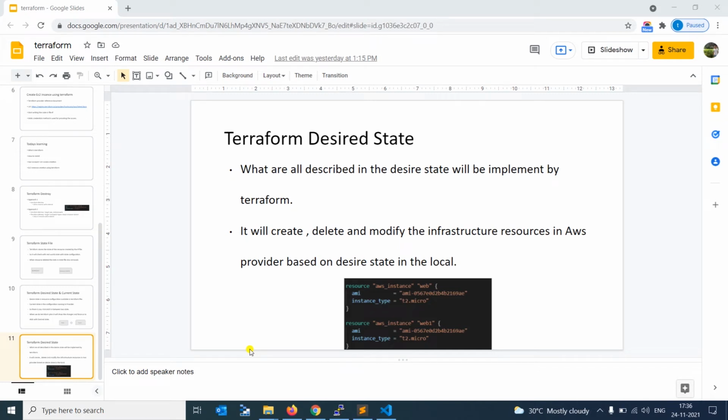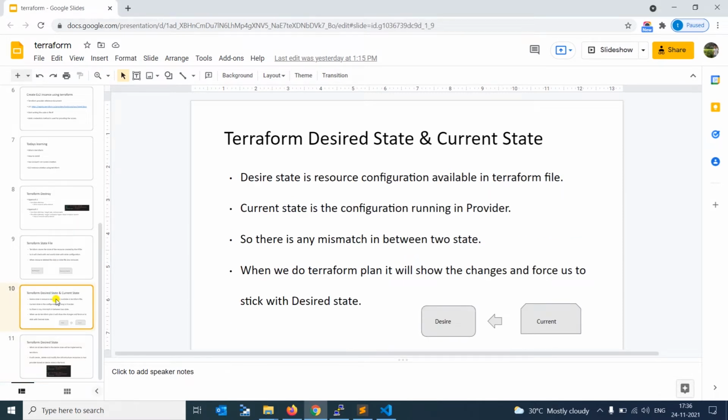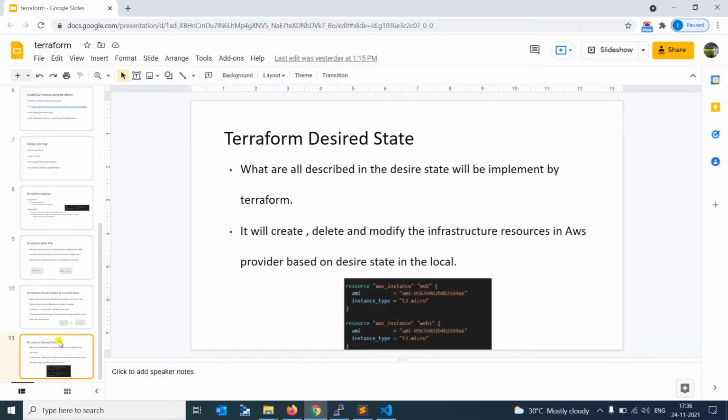Today we are going to discuss desired state. In some production environments, there may be slight variations compared to the desired state available in our local. But the changes may not be reflected when we go for Terraform plan or Terraform apply. As we previously discussed, Terraform forces us to change from the current state to the desired state. But in the production environment, sometimes it may not happen like that. So that is the scenario we are going to discuss.